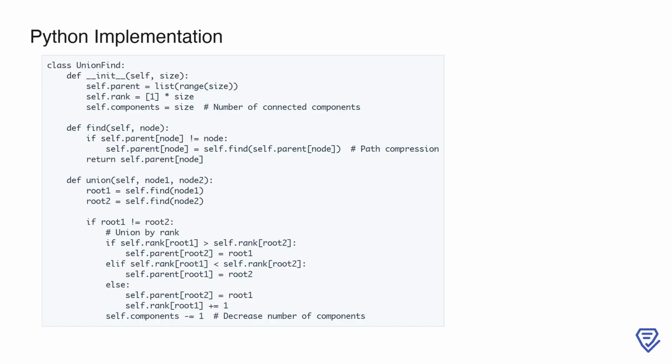Next, the find method is implemented using path compression. This ensures that when we look for the root of a node, we also flatten the structure by pointing the node directly to its root, which speeds up future lookups.